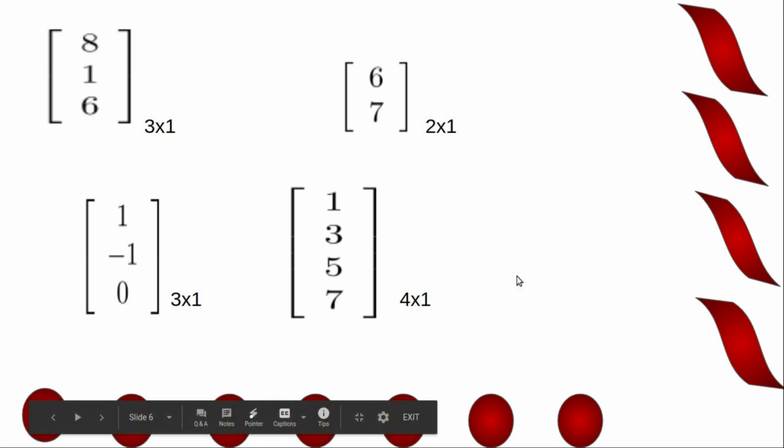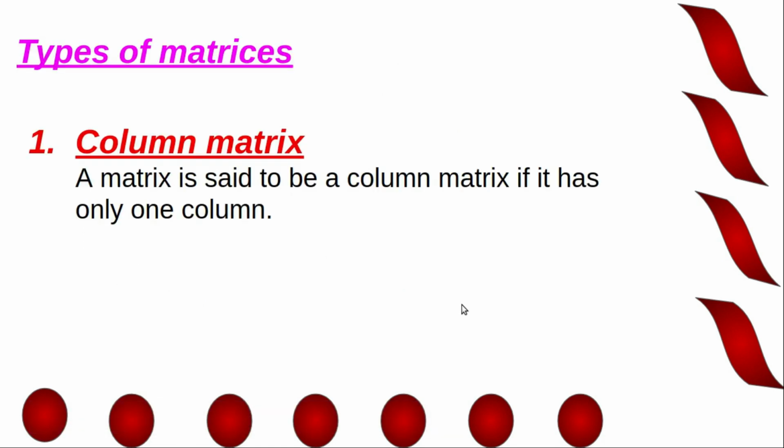Number of columns equal to 1. Such matrices are known as column matrix. Column matrix. A matrix is said to be a column matrix if it has only 1 column.